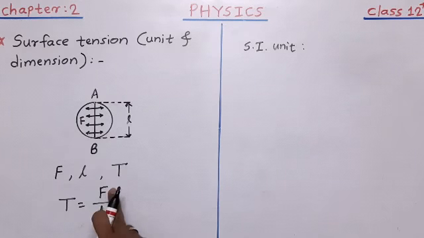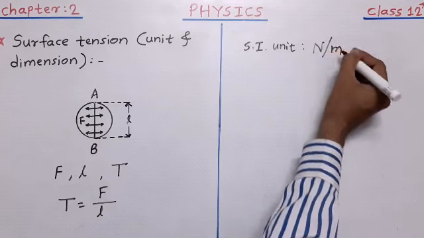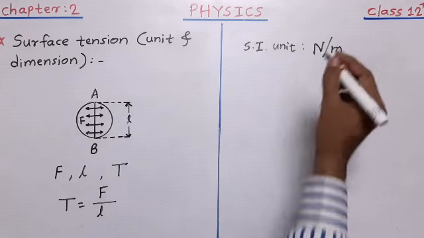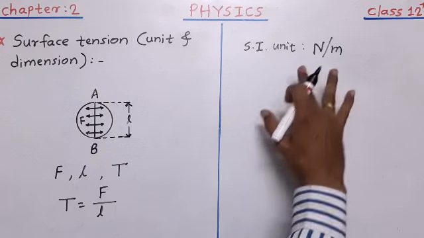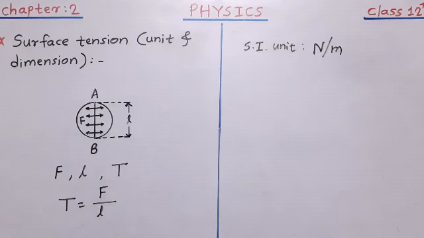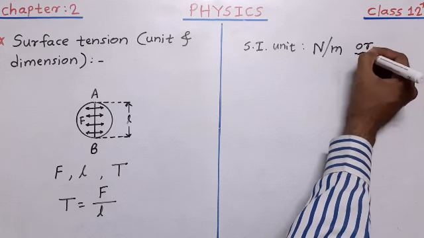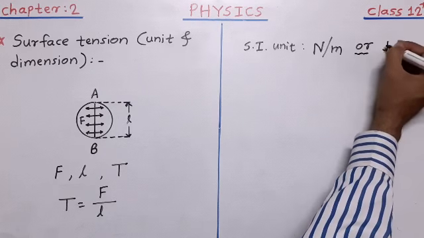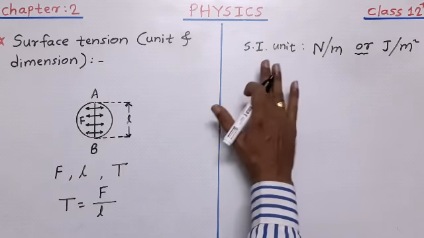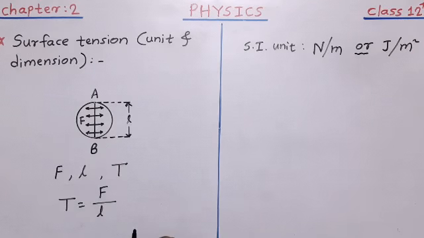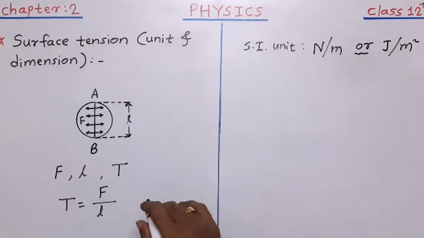The SI unit of surface tension is Newton per meter, where Newton is the SI unit of force, you know that, and meter is the SI unit of length. So Newton per meter is the SI unit of surface tension. You can also give another SI unit for surface tension, and it is Joule per square meter. This is another option equivalent to Newton per meter. Means both are the SI units of surface tension.